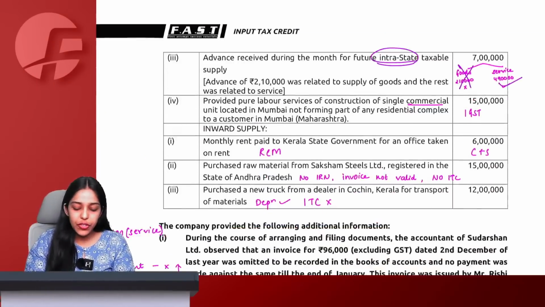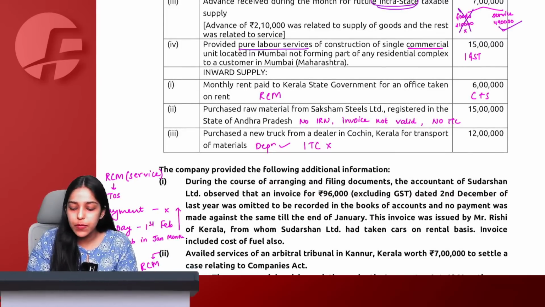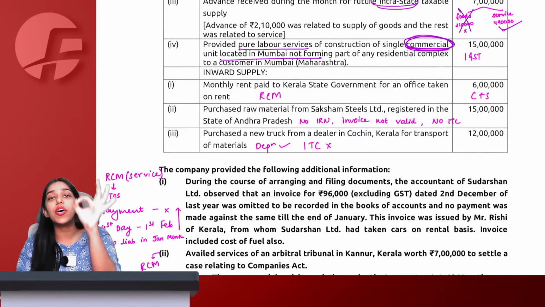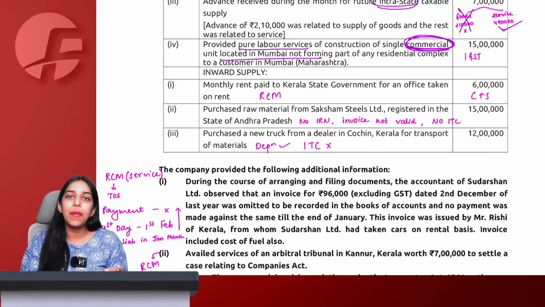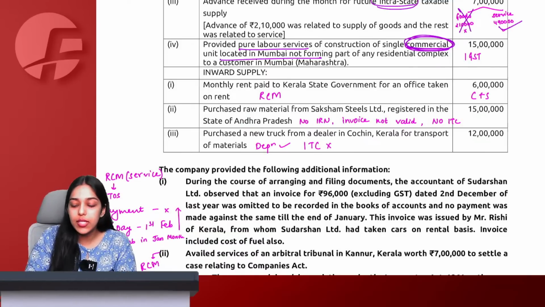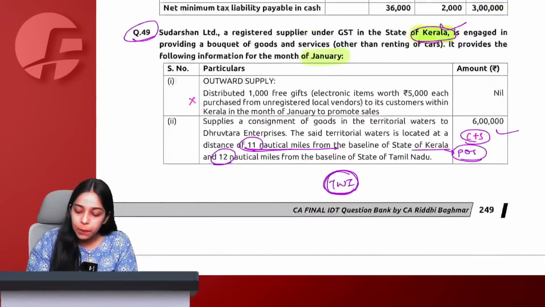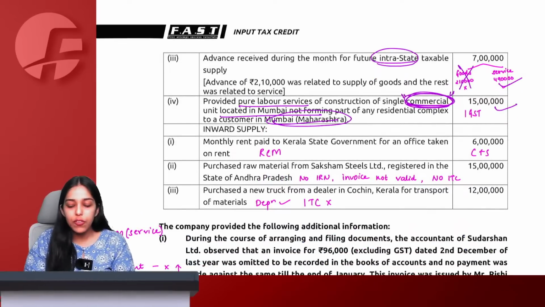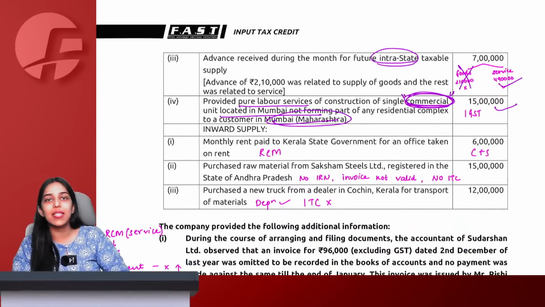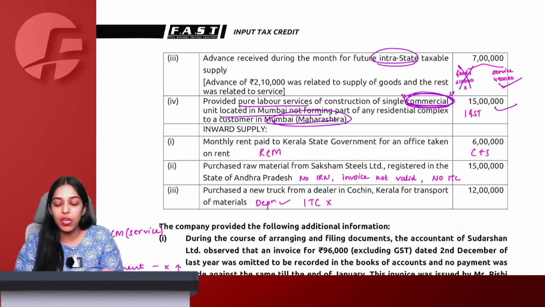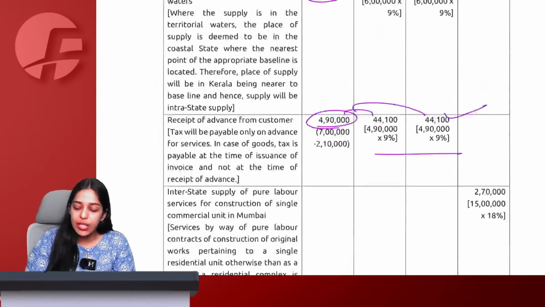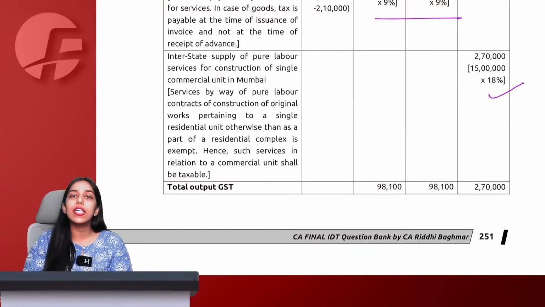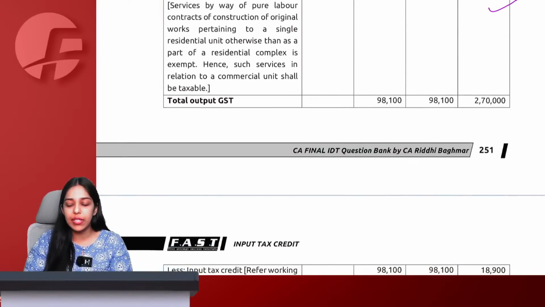Got it. Then after that, provided pure labor services for construction of a single commercial unit. Matter over. Construction is for a commercial unit. We get exemption only for residential unit. This is a commercial unit and therefore IGST. Why IGST? Because again, we are in Kerala and the immovable property is in Maharashtra, Mumbai, which means Maharashtra becomes the place of supply. Supplier in Kerala. This is an interstate transaction. IGST on 15 lakh will be applicable. 15 lakh into 80%, 18%, 2,70,000.